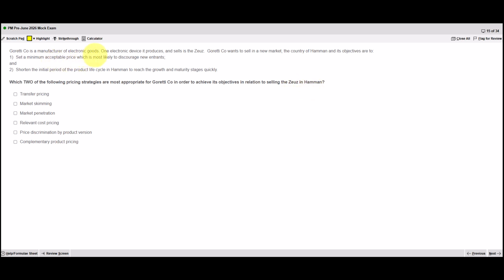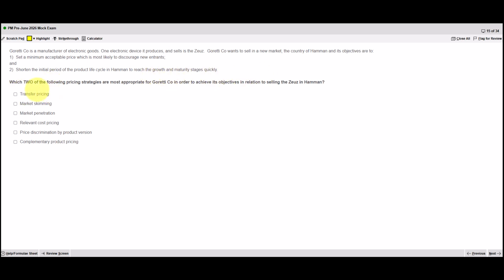Goretti is a manufacturer of electronic goods. One electronic device it produces and sells is the Zeus. Goretti wants to sell in a new market, the country of Haman, and its objectives are to set a minimum acceptable price which is most likely to discourage new entrants and shorten the initial period of the product life cycle in Haman to reach the growth and maturity stages quickly.